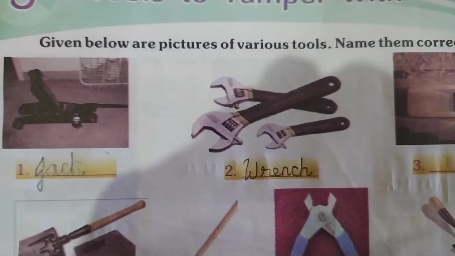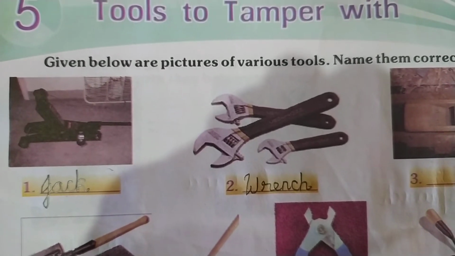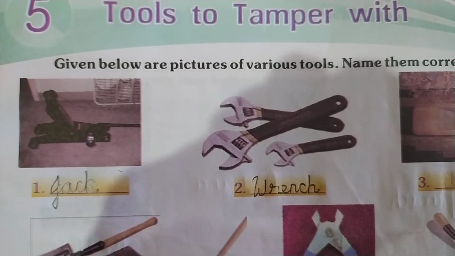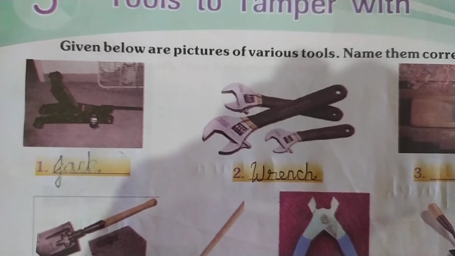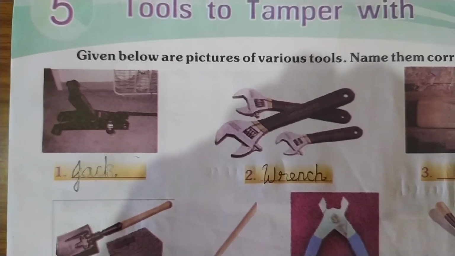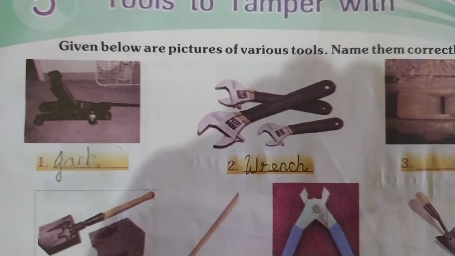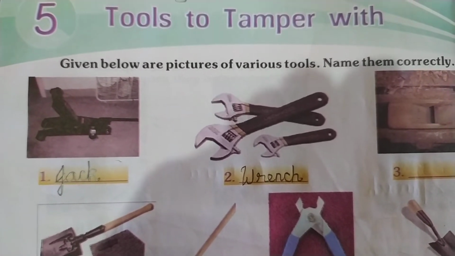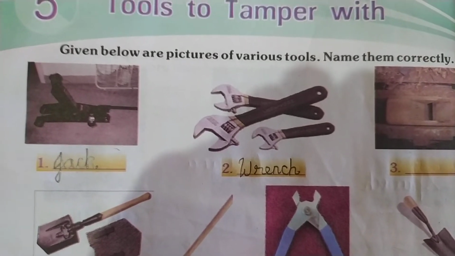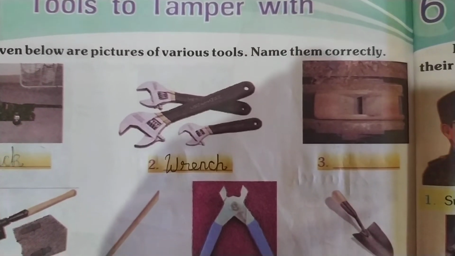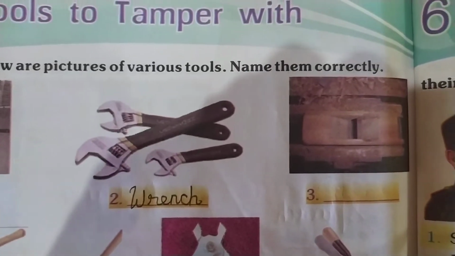We call this a wrench or a spanner. It is a tool used to provide grip and also to remove or tighten the nuts and bolts. Okay, so this tool we use to remove or tighten the nuts and bolts.